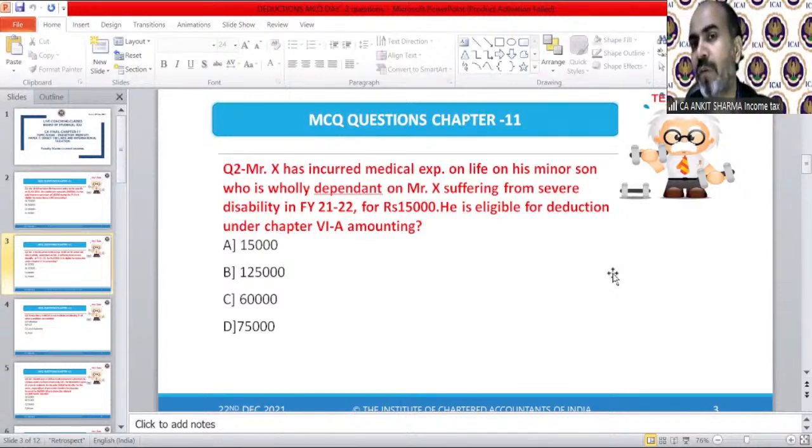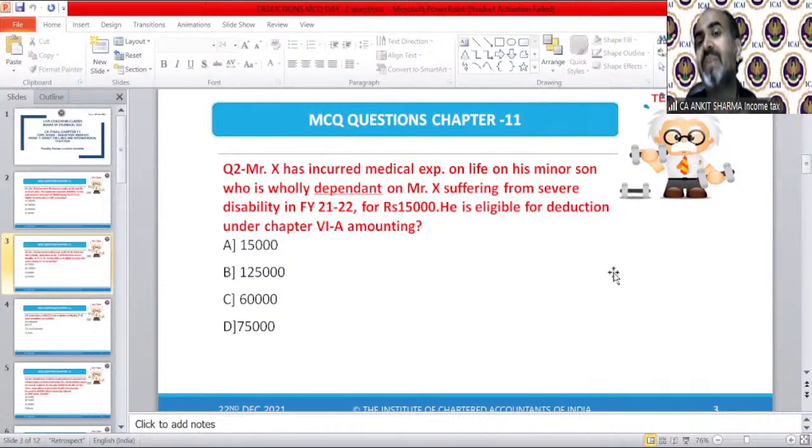So first of all, we should read the question correctly. The question is saying, Mr. X has incurred medical expense on the life of his minor son who is wholly dependent on Mr. X having severe disability. So I am giving you a hint that somebody is wholly dependent and severely disabled. So what section is going to be implemented? Section 80DD, which is for handicapped relatives wholly dependent upon us.